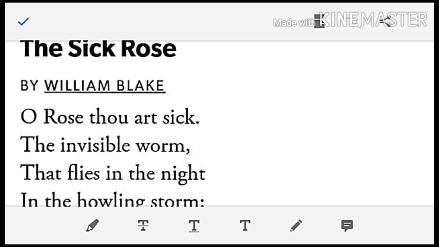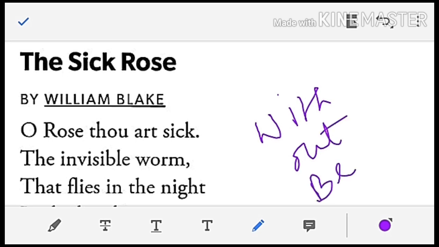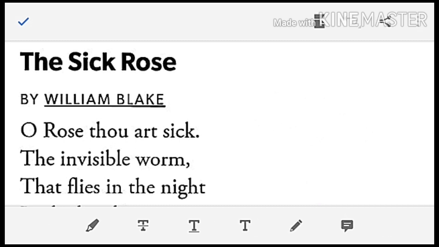Thou art sick means really the rose is without beauty. Okay? The rose is without beauty. What is the ornament of the rose? If I want to ask you, what is the ornament of the rose? The ornament of the rose is its beauty. What might be the meaning if there is no beauty of the rose? Really, the rose is meaningless. The meaning of the rose even is meaningless.